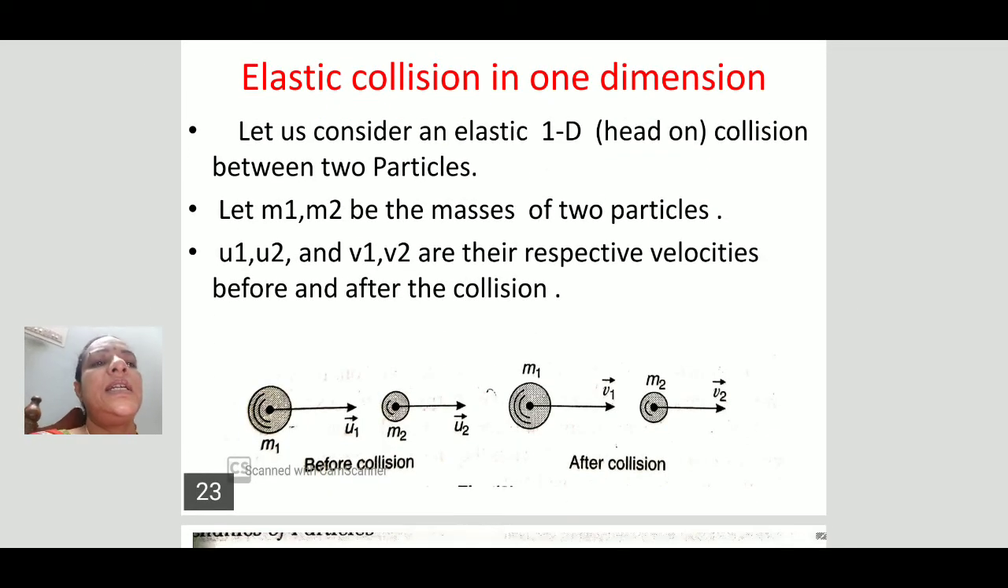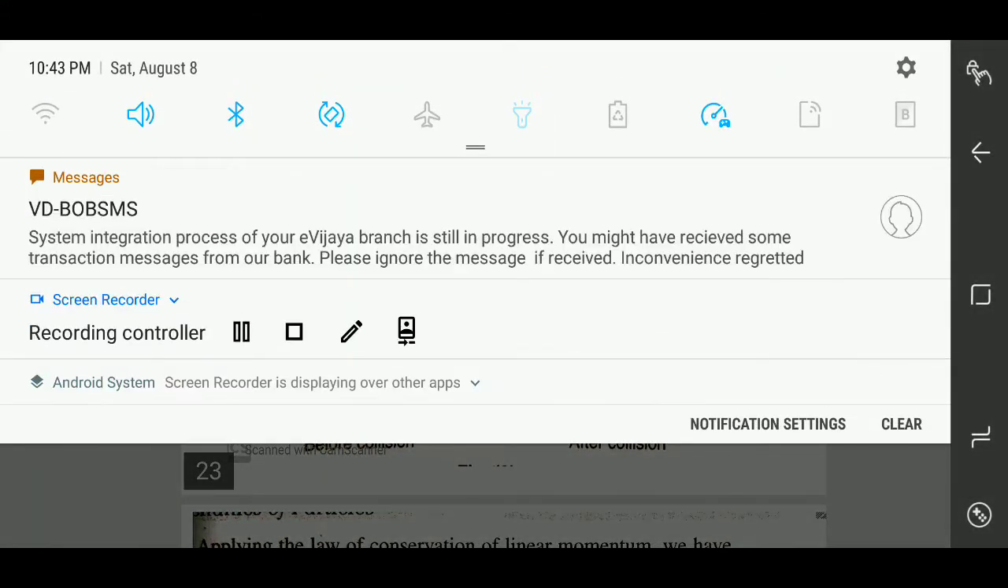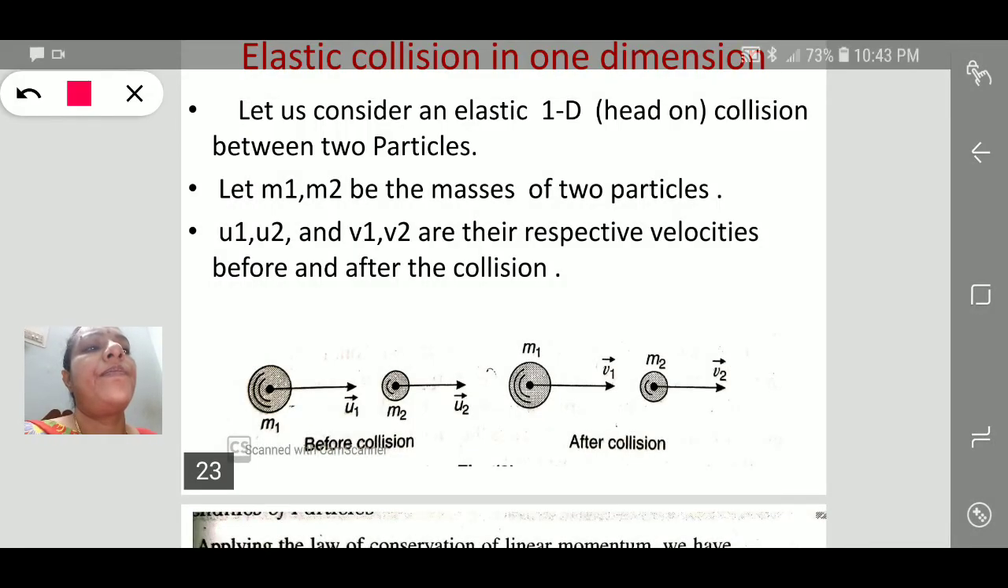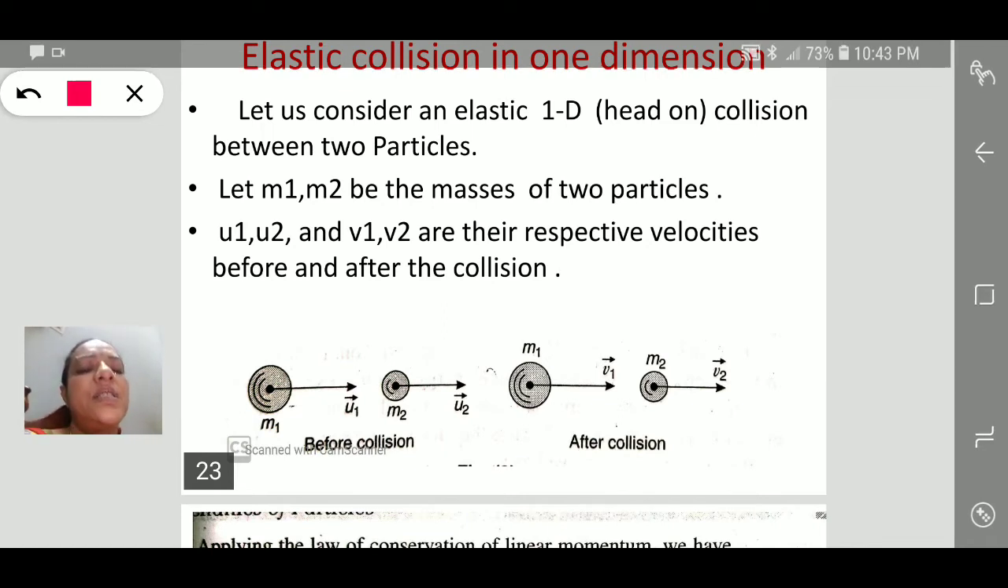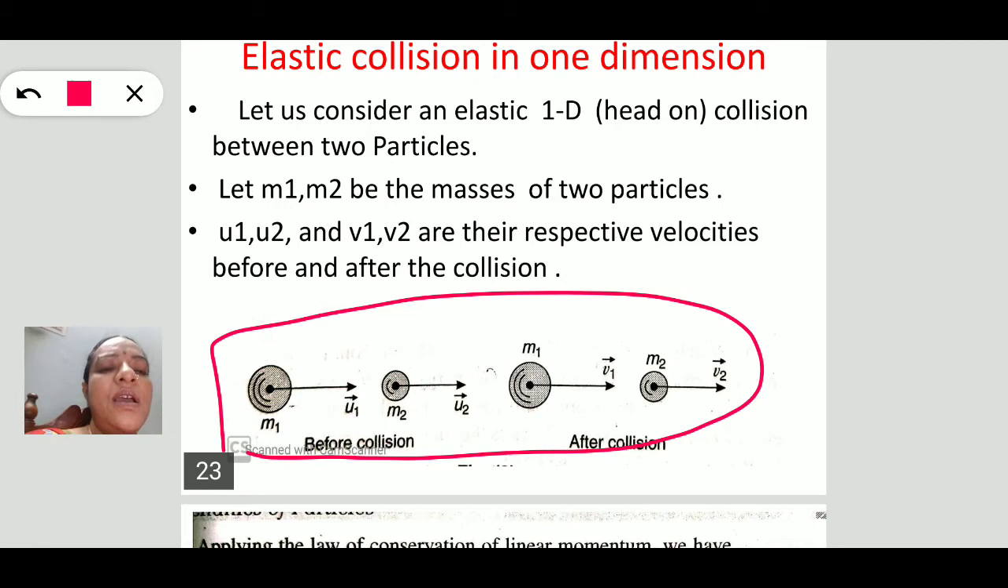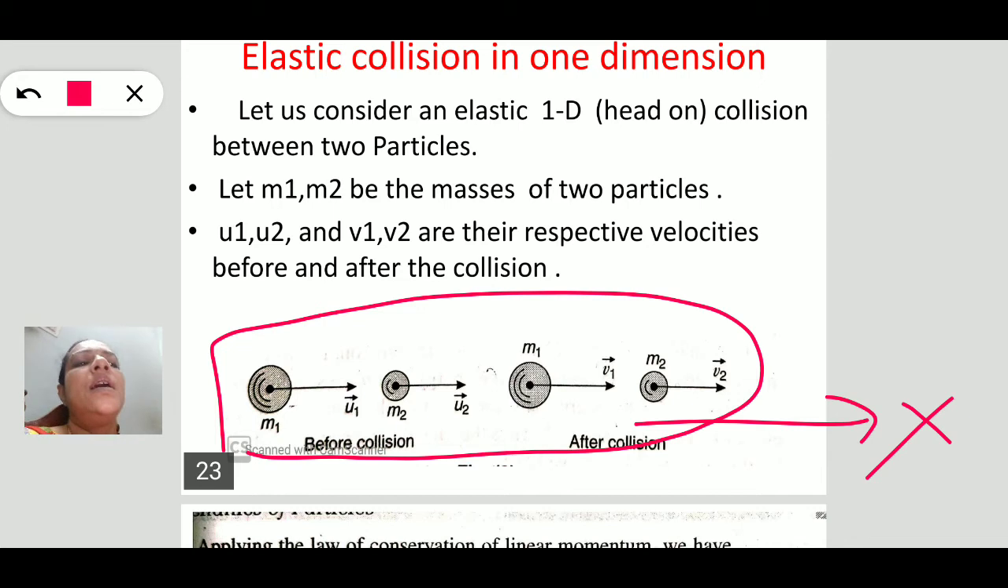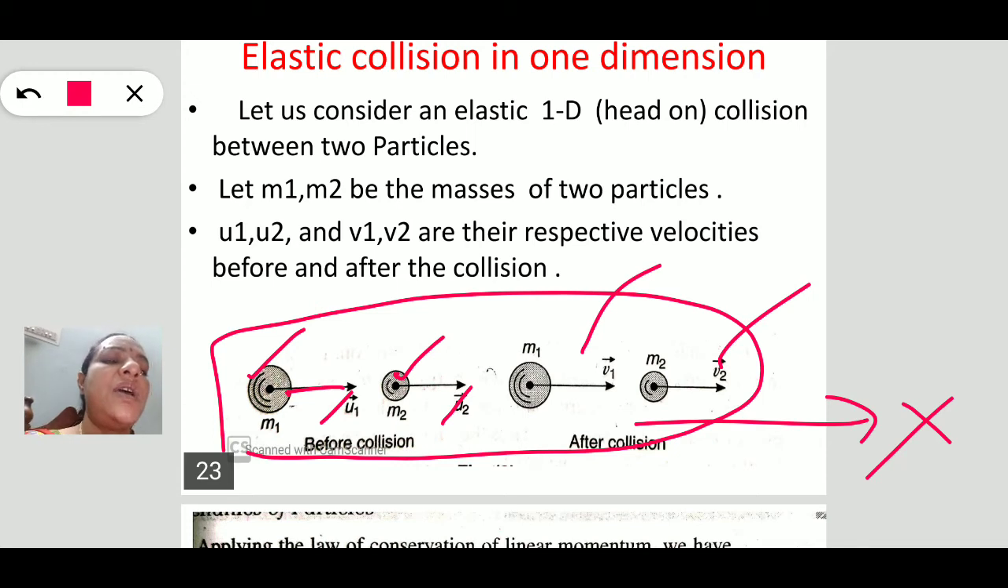Let us discuss elastic collision in one dimension. By seeing this figure you understand that these are head-on collisions in one dimension, meaning along the x direction. Say our two bodies are m1 and m2, moving with initial velocities u1 and u2. After collision they differ and travel with final velocities v1 and v2.